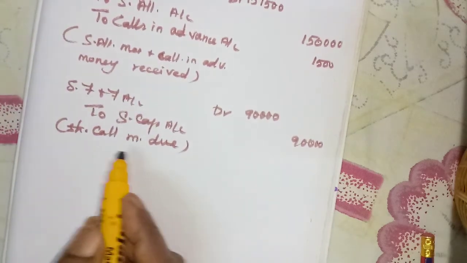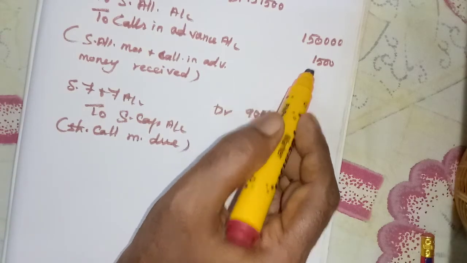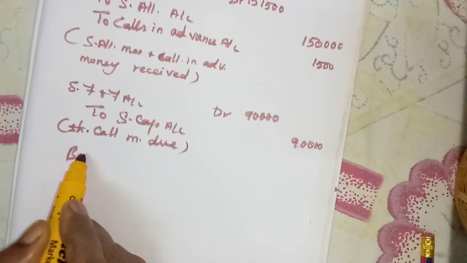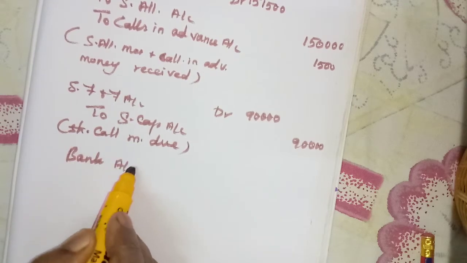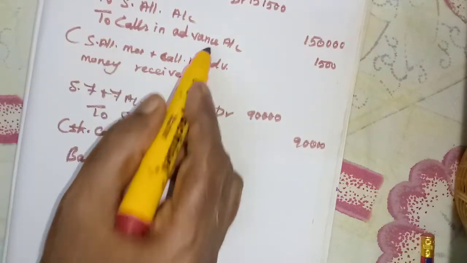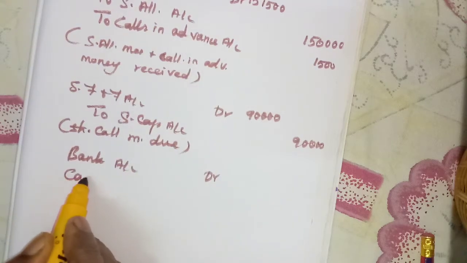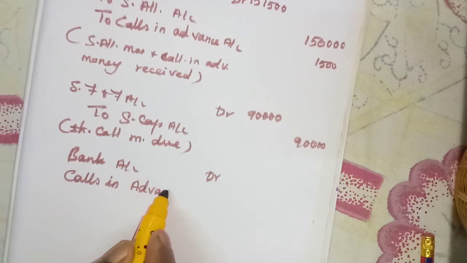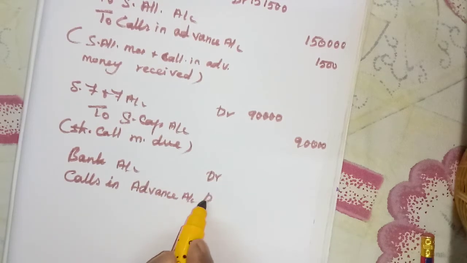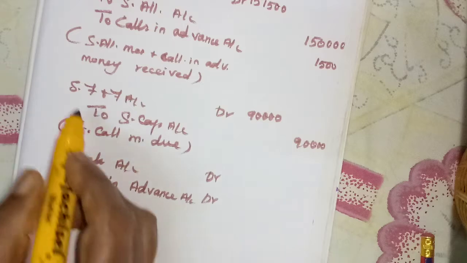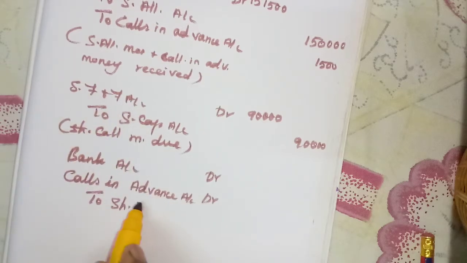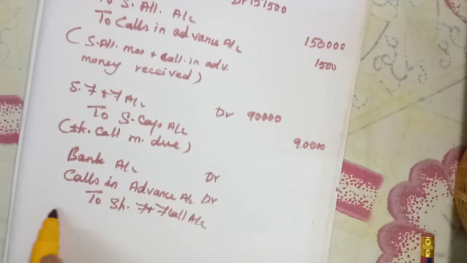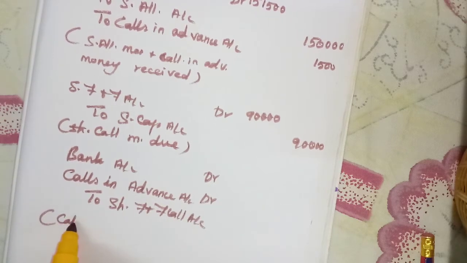So when we receive this, it will be 1,500 less. So we need to debit bank account and calls in advance account, to share first and final call. Call money received.